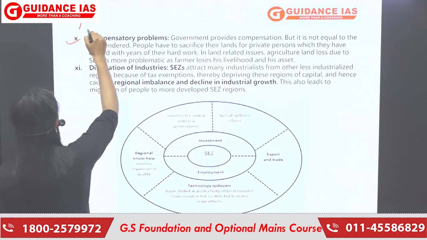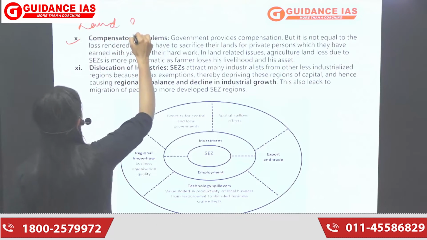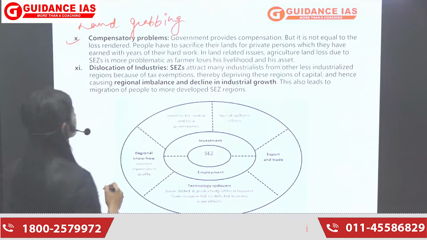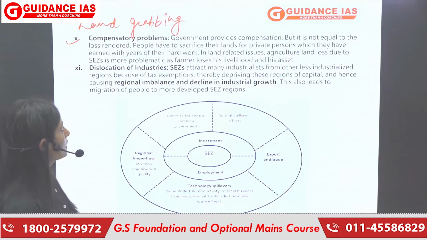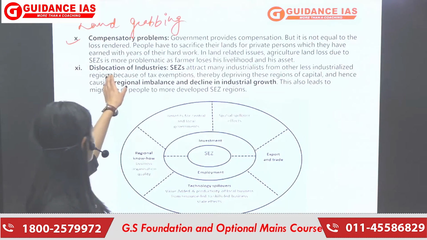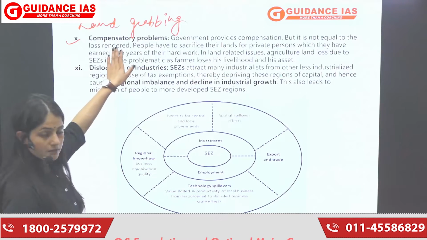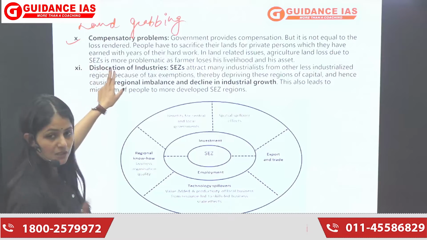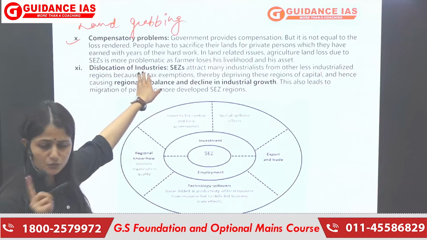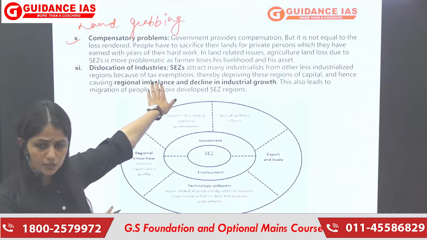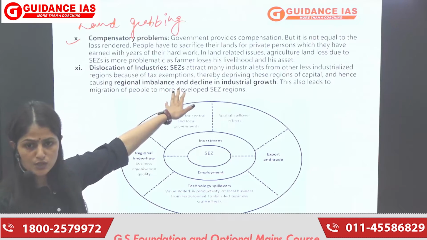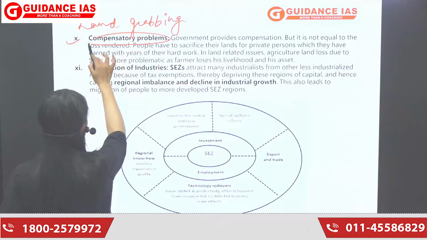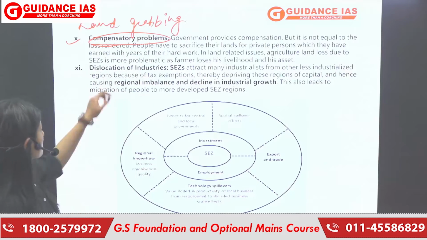So in land grabbing, I told you, they grab the land of the poor people, they start doing their work, but very, very unfortunately, they do not compensate them properly, which is again a great or severe cause of concern for those people, for their livelihood. If they do not get a proper compensation, it will be a huge problem for such people. So compensatory problem is a major concern.